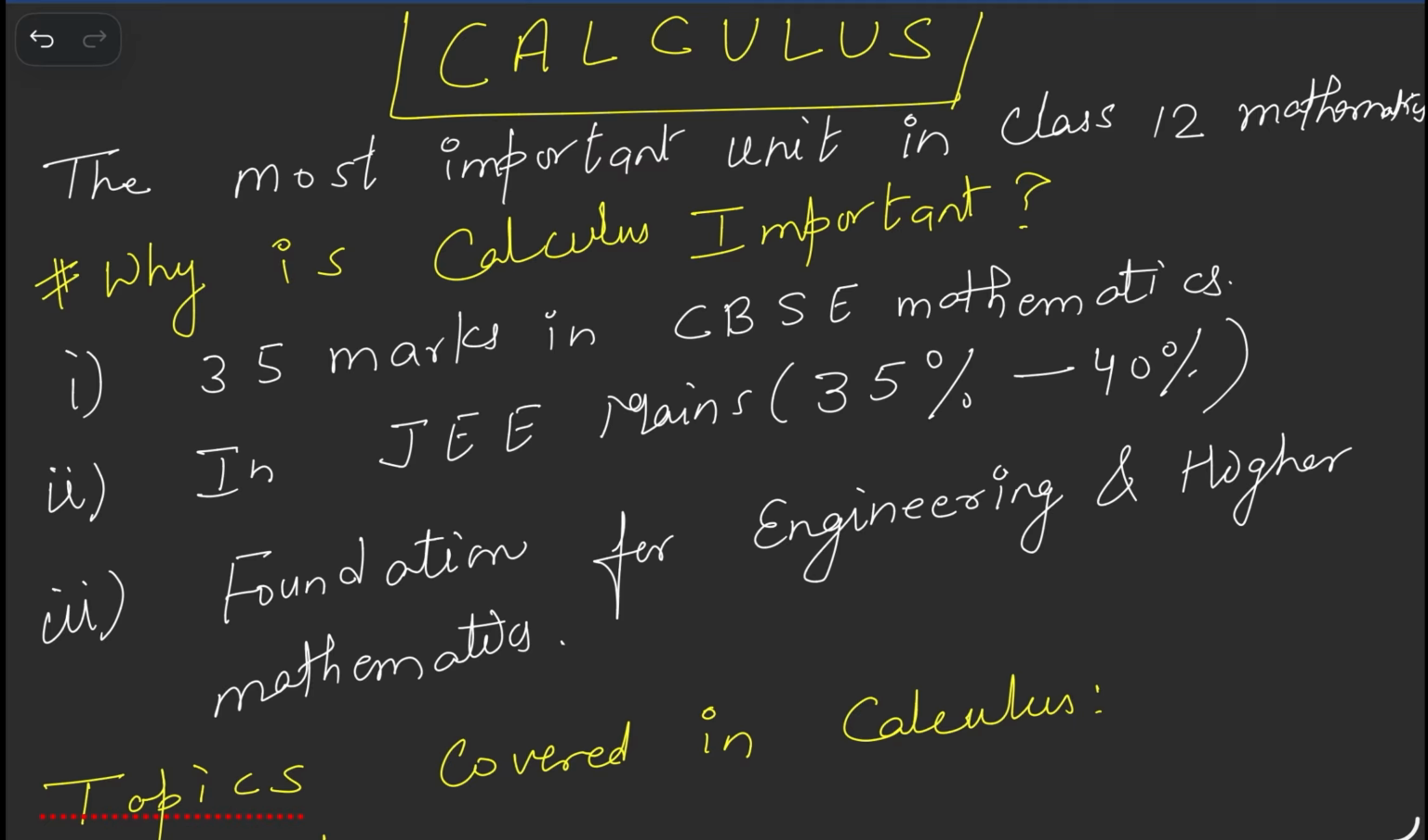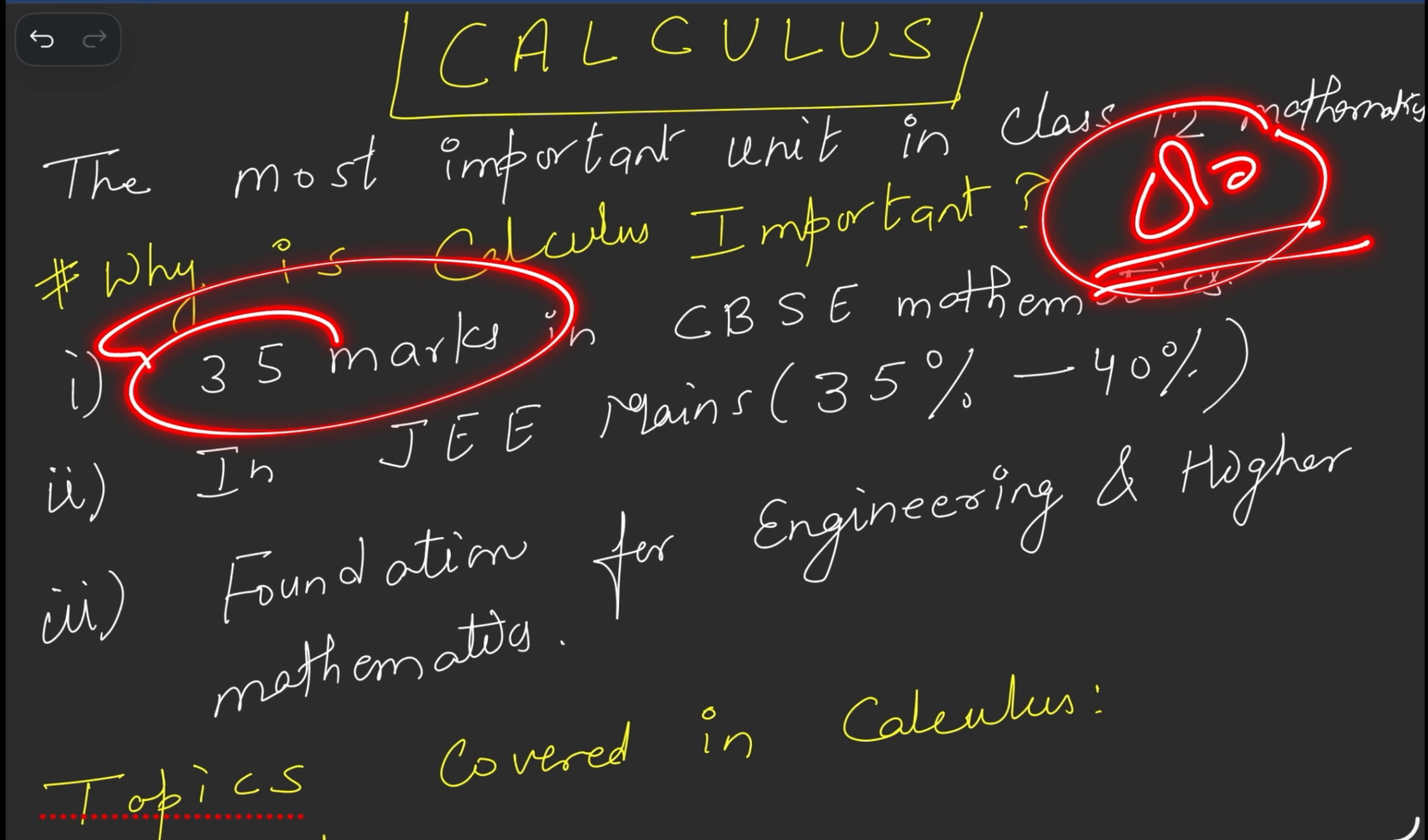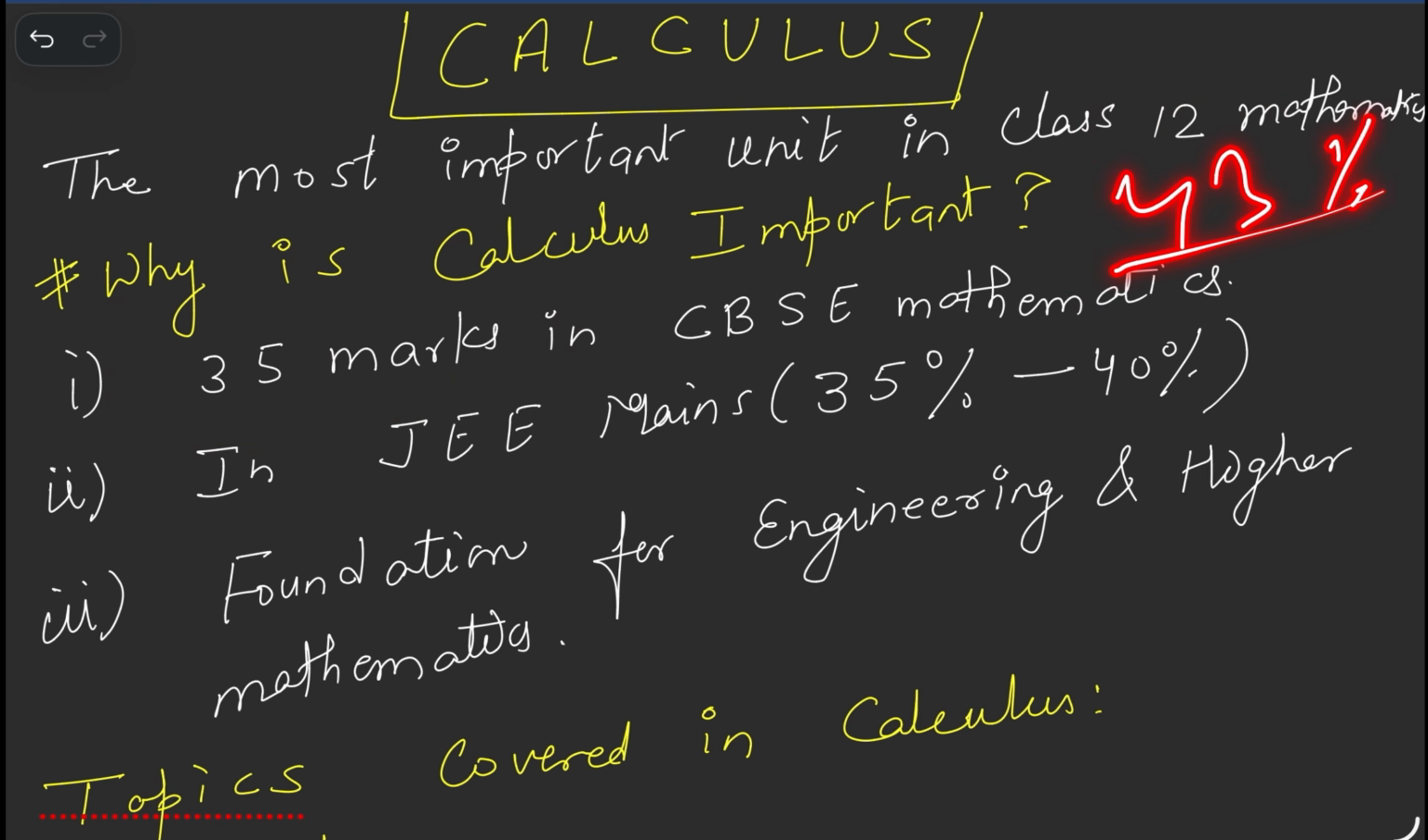Today we are going to start a very important unit which is known as calculus. Why are we calling it the most important unit in class 12? The reason is it contains 35 marks in the class 12 board examination, which means out of 80 marks, 35 marks are only calculus, almost 43% to 44% weightage in the class 12 board examination. Got it? Next, why are we calling it the most important unit in JEE also.